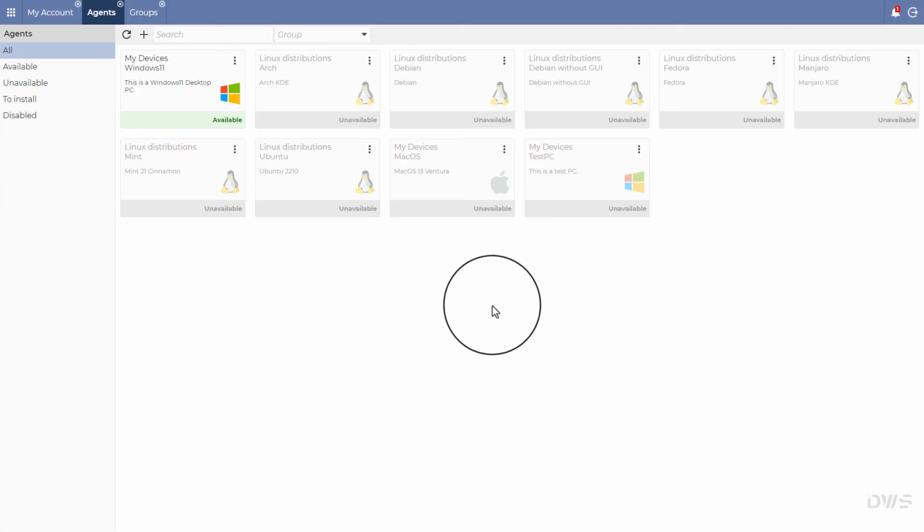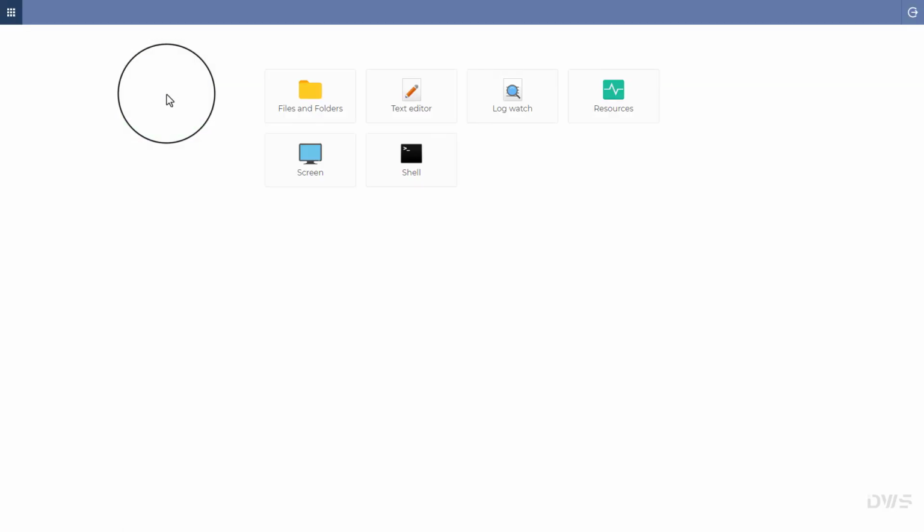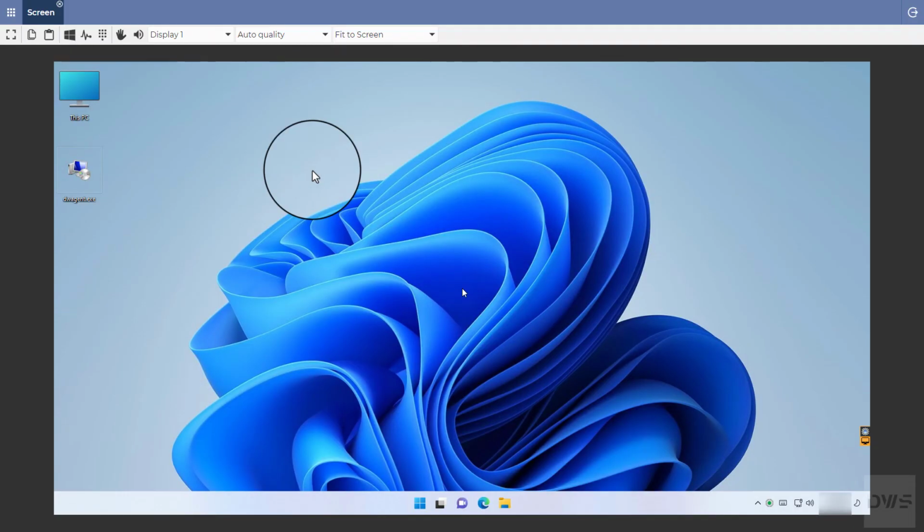To test the connection to the agent, click on the agent. The connection with the agent has been successfully established. Let's try the screen app. The screen application also works properly.